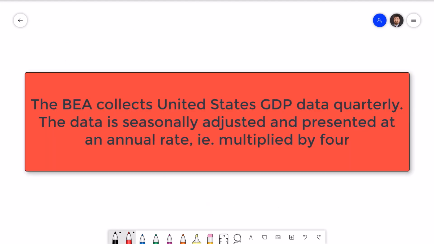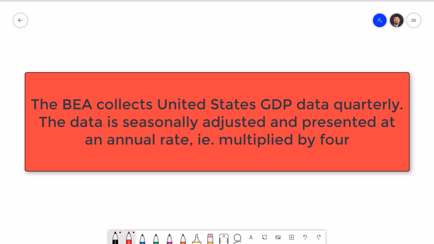In the US, the Bureau of Economic Analysis, or BEA, measures GDP quarterly. That's periods of 3 months, and have done so since 1947. Since the GDP fluctuates seasonally, the BEA makes some seasonal adjustments to smooth this out. Keep in mind that the GDP figures are usually presented at an annual rate. So even though the GDP is measured every 3 months, once they've made those seasonal adjustments, they multiply everything by 4 to keep everything at that consistent annual rate.